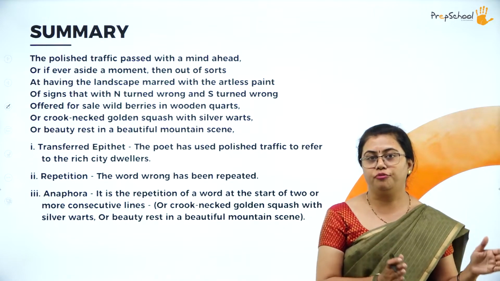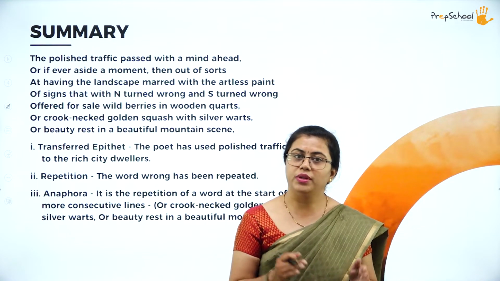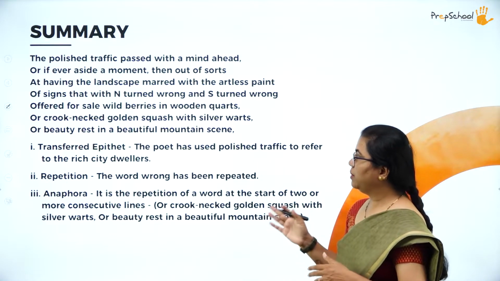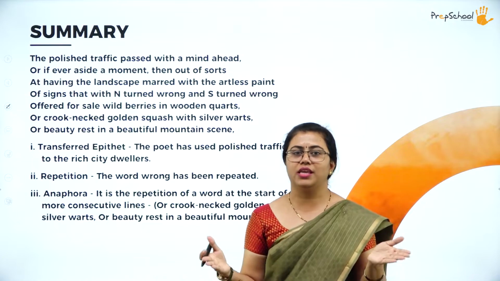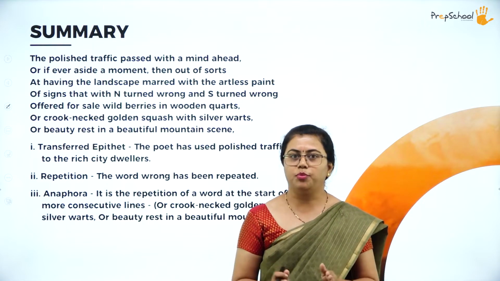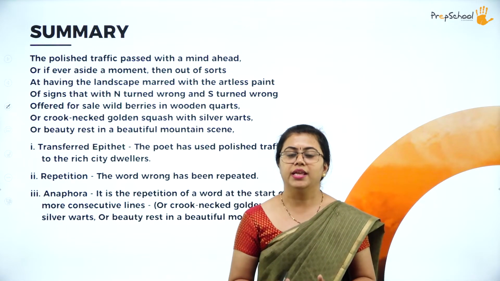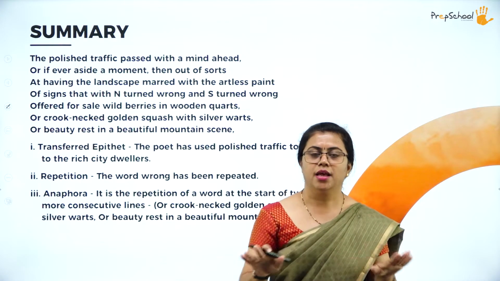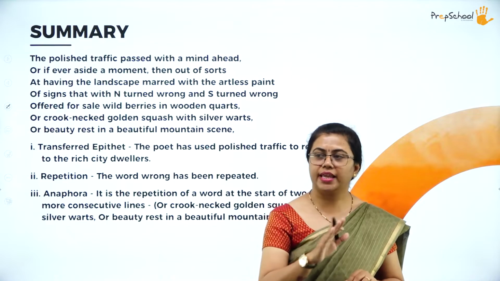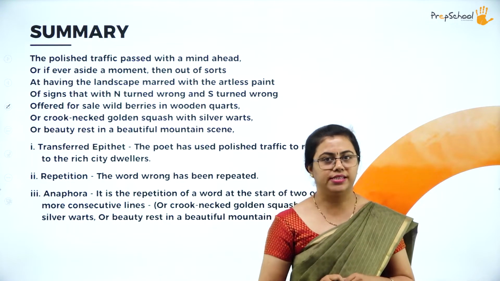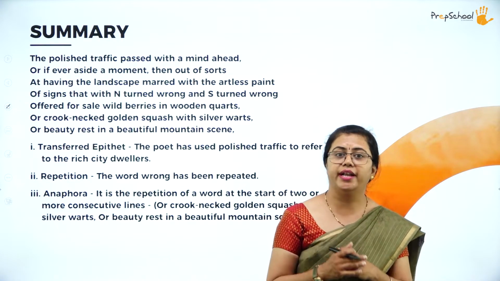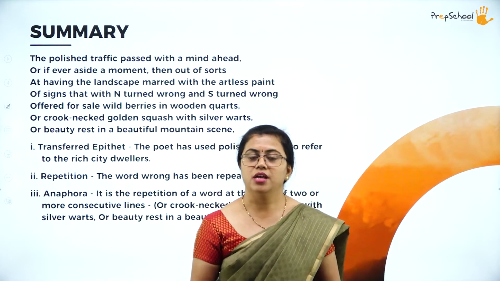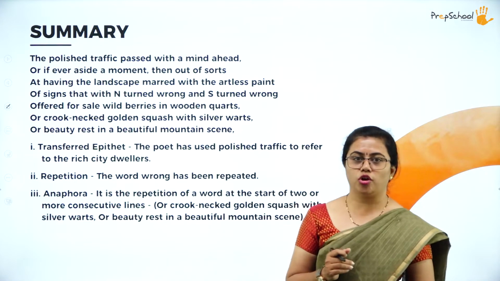So there are a lot of paintings that are sold there. There are so many things sold over there, like golden squash with silver warts, or maybe some mountains. So all these things they can experience. Suppose the people who are moving there stop and buy something, they can live a moment in present time. That means they can look around and have a wonderful scene there. But they are not ready to stop at all. Not even one moment can they spare here. That is what the poet is talking about over here.